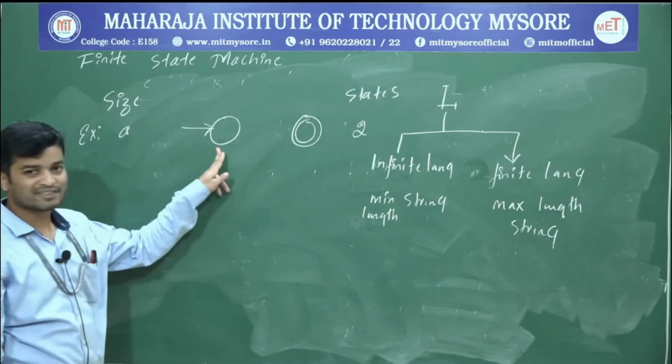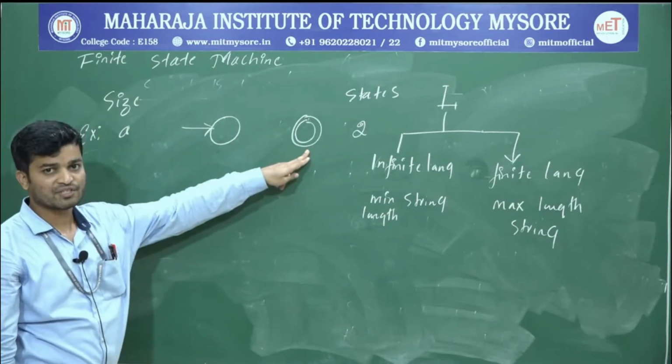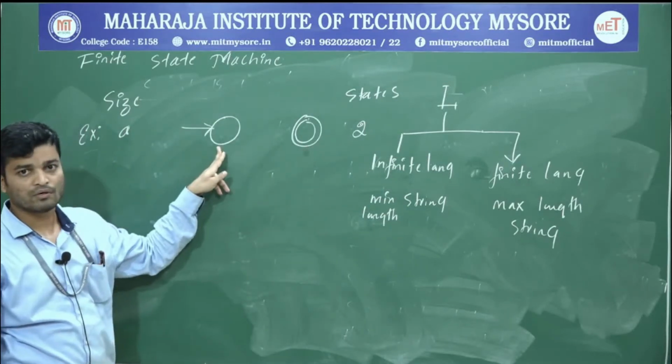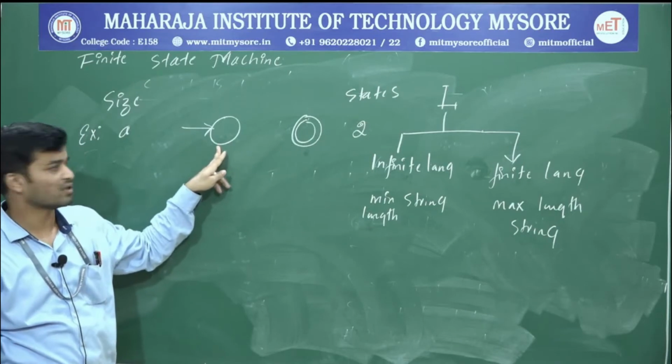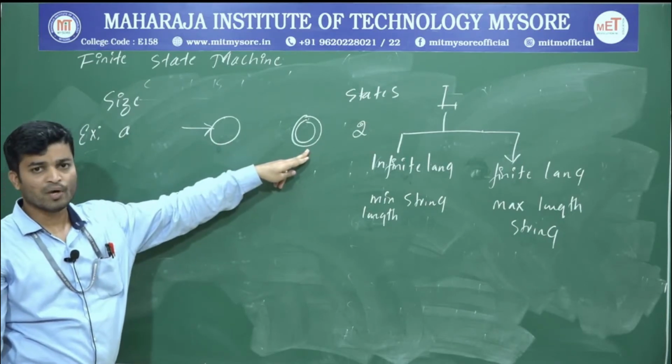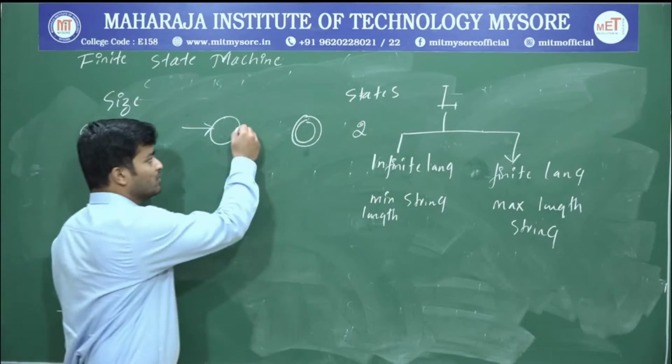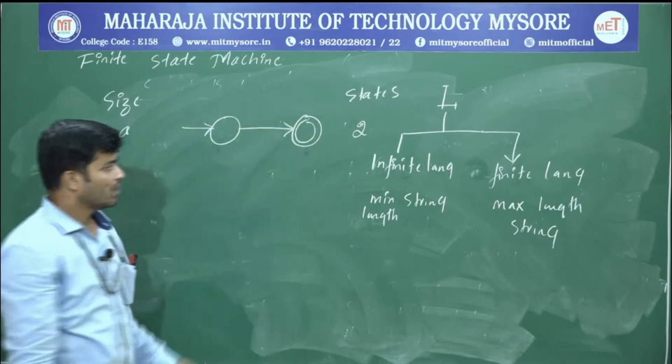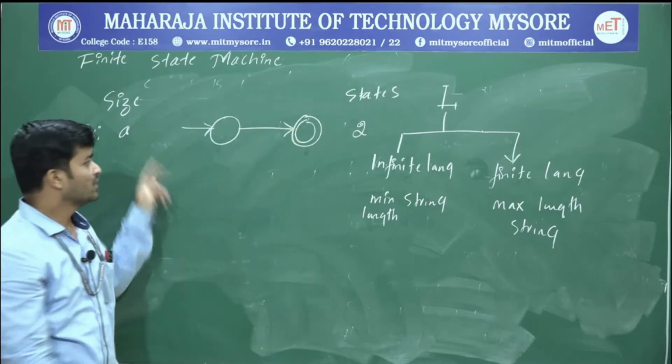Okay. One should be the start state and one more should be the accepting state. In order to denote the start state, we will go with an arrow into a circle. For the accepting state, two circles. To connect, use what connector? Arrow. And whatever string we have, you write over here.